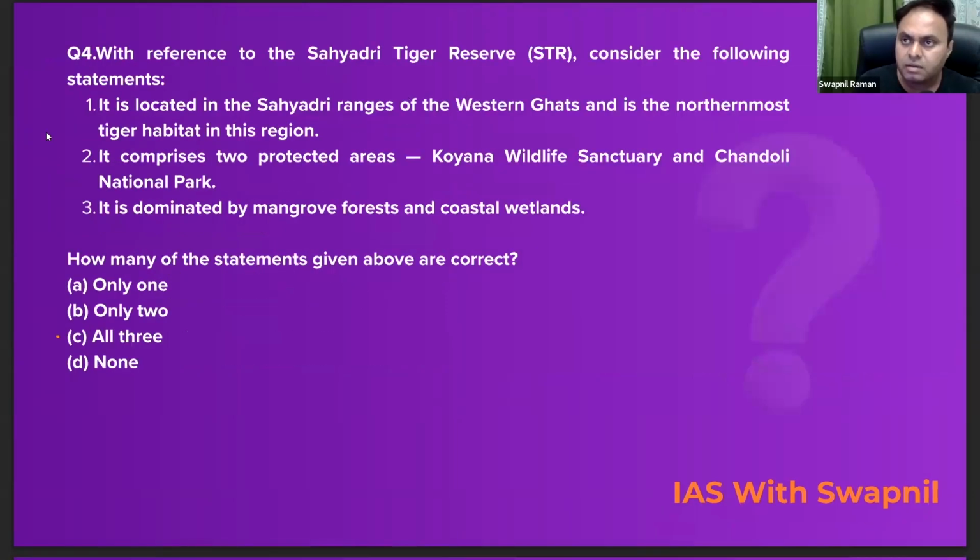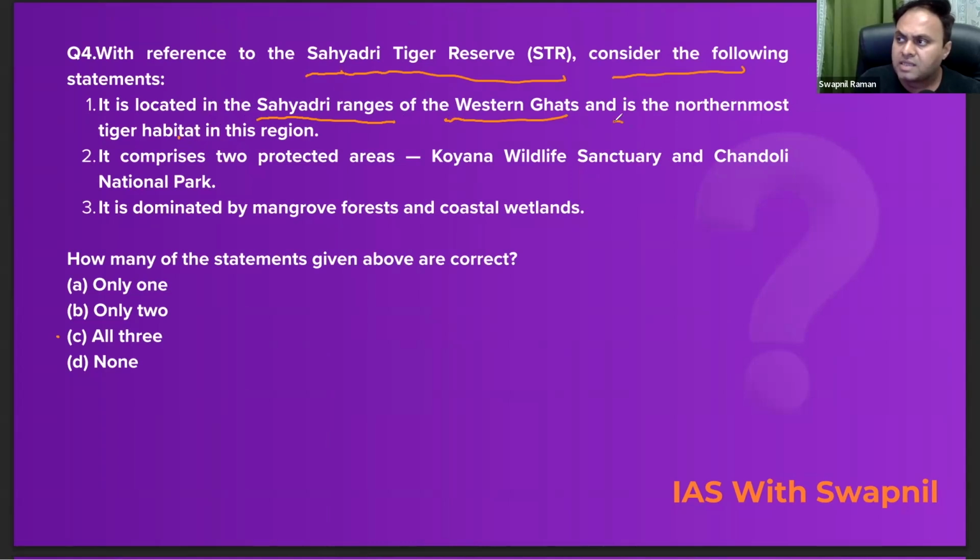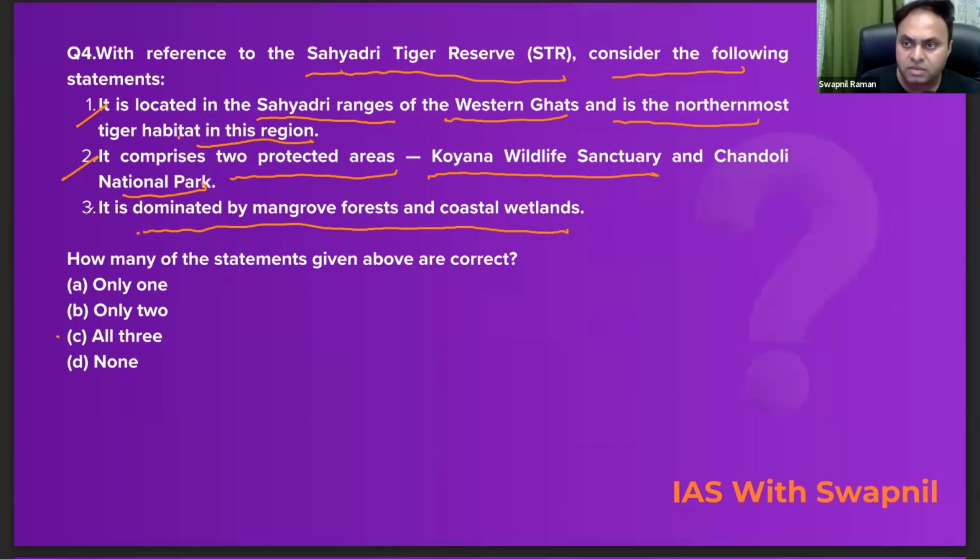Now let's move on to the next question, question number 4. With reference to the Sahyadri Tiger Reserve, consider the following statements. The first statement says, it is located in the Sahyadri range of the Western Ghats and is the northernmost tiger habitat in this region. Absolutely correct. The second statement is, it comprises two protected areas, the Koyna Wildlife Sanctuary and the Chandoli National Park. Again correct. The third statement is, it is dominated by the mangrove forest and the coastal wetlands. No, that is not correct.